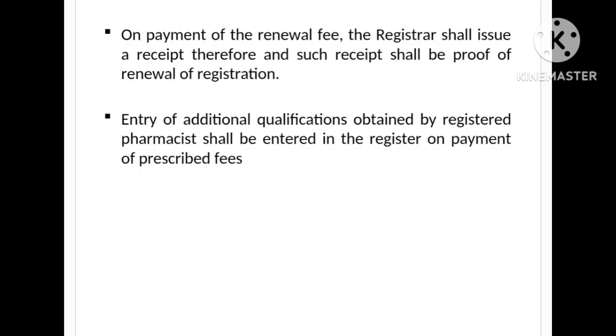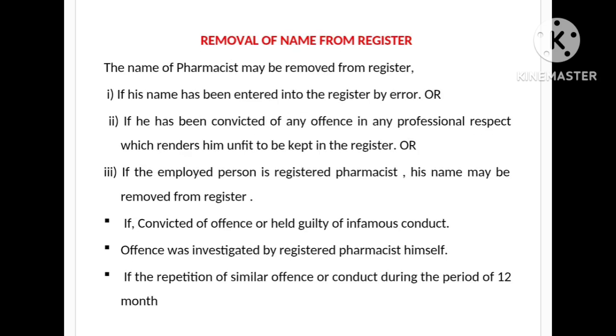Entry of additional qualifications: qualifications obtained by a registered pharmacist shall be entered in the register on payment of the prescribed fees. Removal of name from register: the name of a pharmacist may be removed from the register if his name has been entered into the register by error, or if he has been convicted of any offense in any professional respect which renders him unfit to be kept in the register, or if the employed person is a registered pharmacist, his name may be removed from the register.